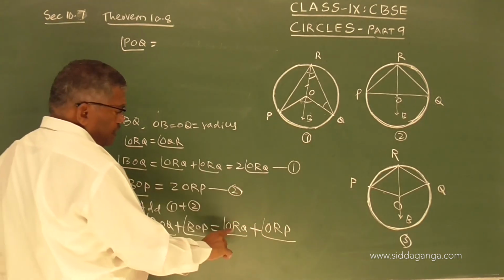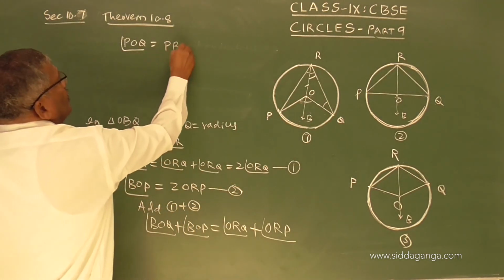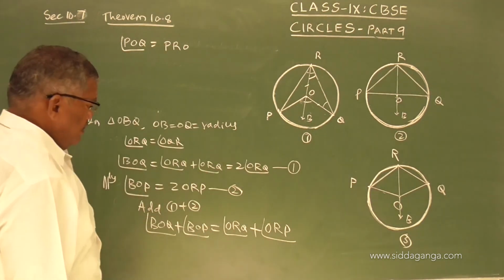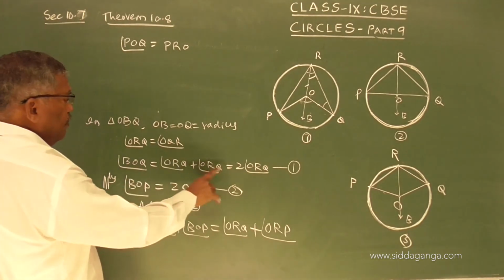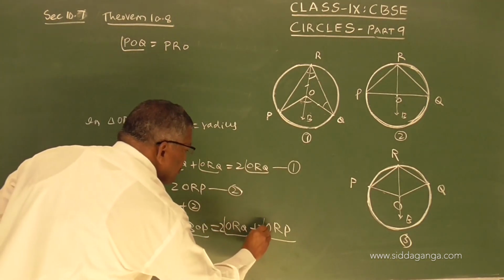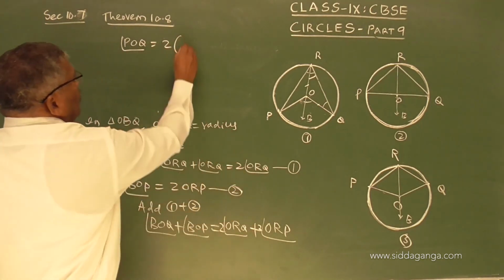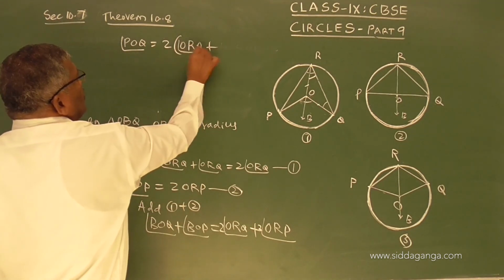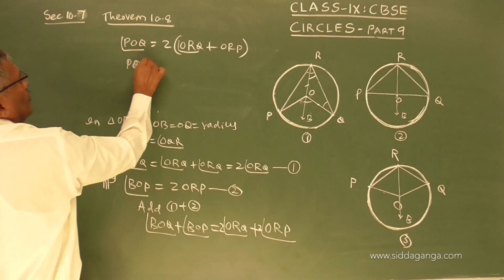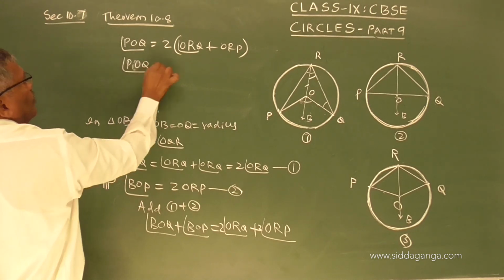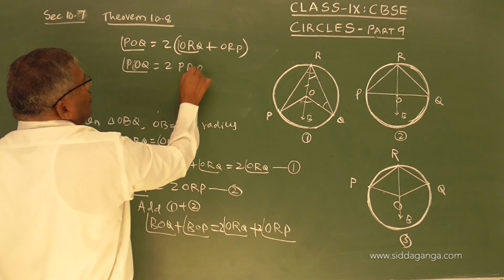On the right hand side, 2 times, so I will take 2 outside, ORQ plus ORP is PRQ. Now POQ equals 2 times PRQ.